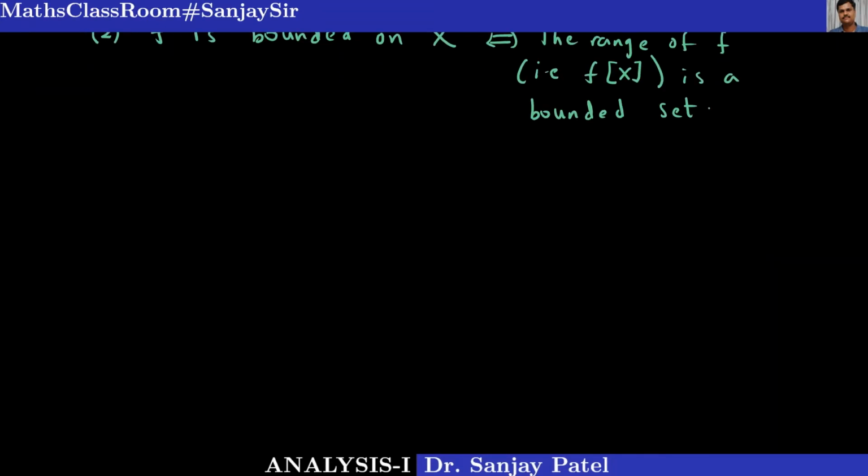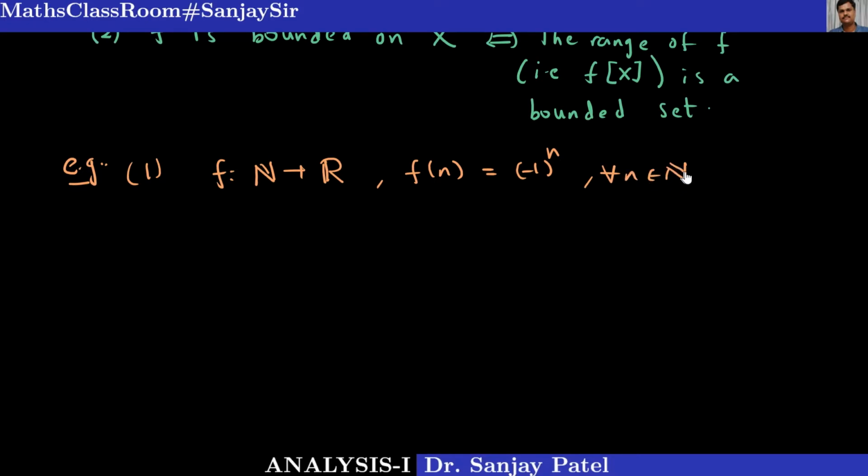I can take, say, f from N to R defined like this: f(n) is equal to minus 1 raised to n for every n belongs to the domain N. Clearly, this function takes only two values, +1 and -1, according to whether n is even or odd.